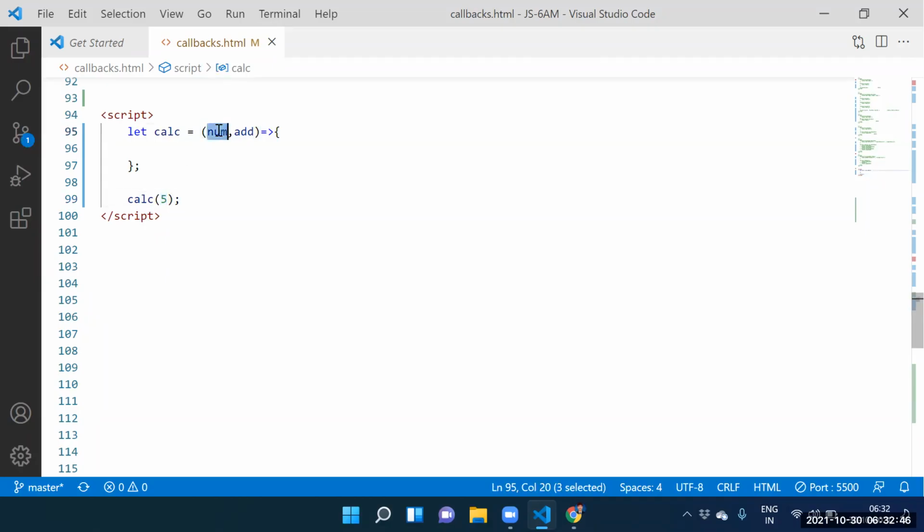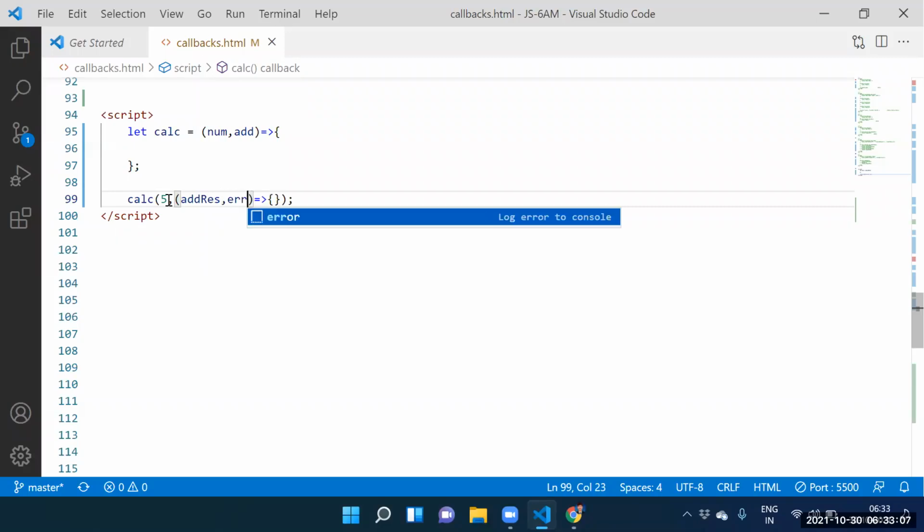5 is stored into where? 5 is stored into num. Here itself we have the 5. That 5 is stored into num. Here itself, the second argument is another arrow function. Please put some focus here. Important example, guys. Add, result, comma, error.